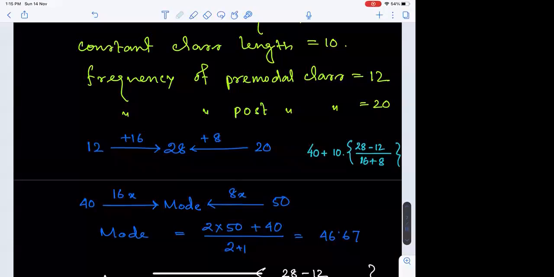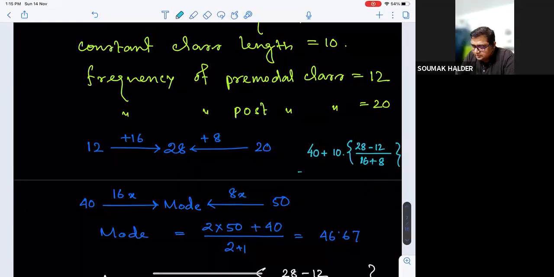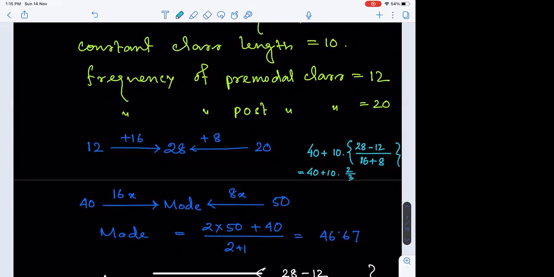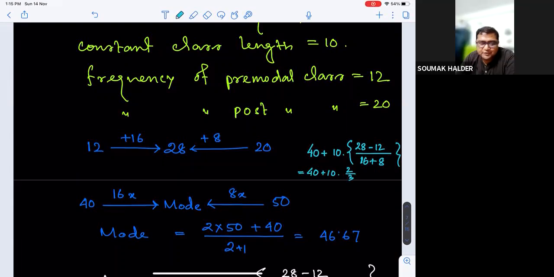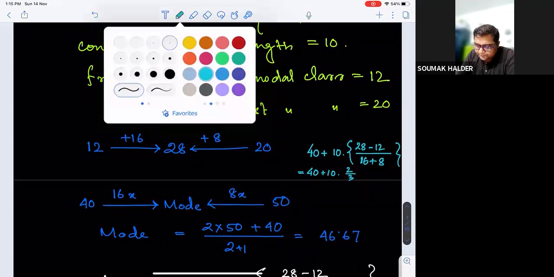So that is 40 plus 10 into 2/3, right? So that's what we have done. From the formula, this proceeding was clear. While describing the formula also, I said this part is for weightage. This is the absolute change, and then that's been added to the least value.